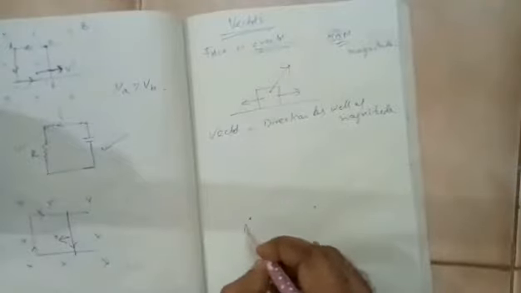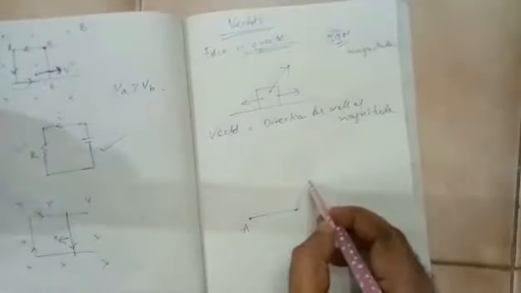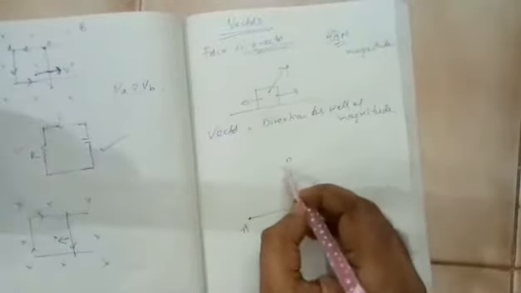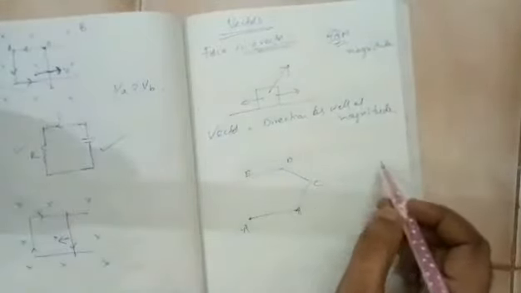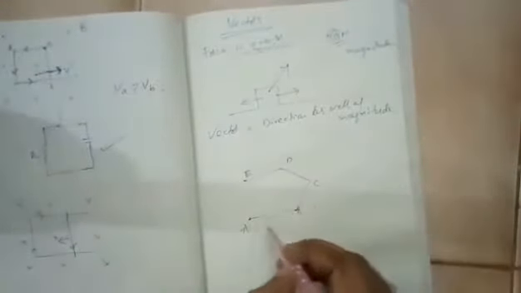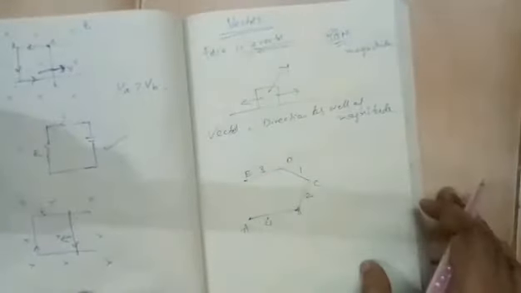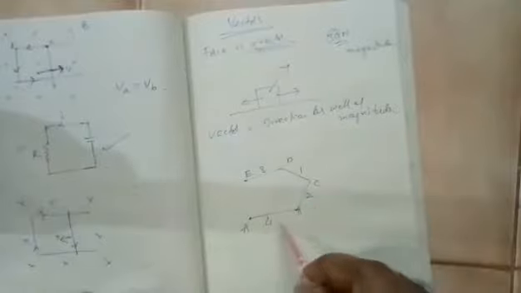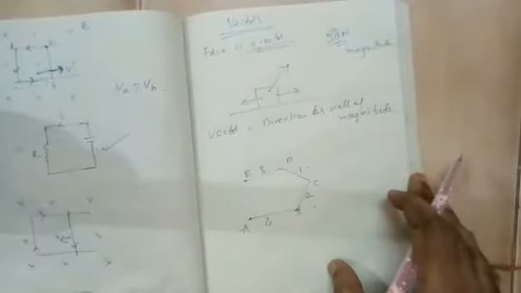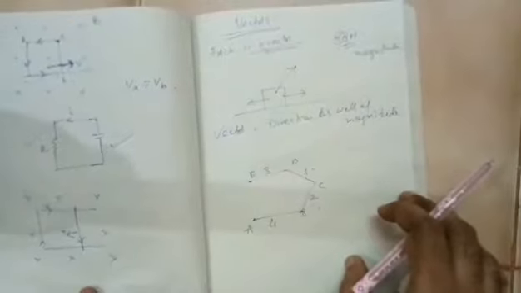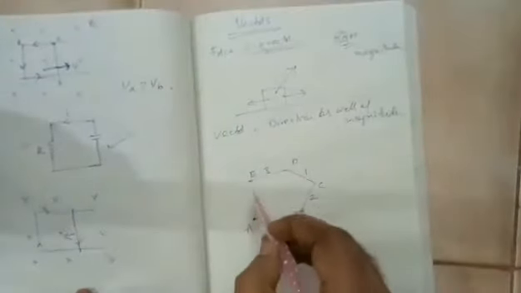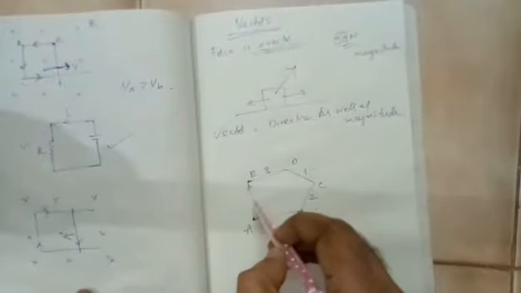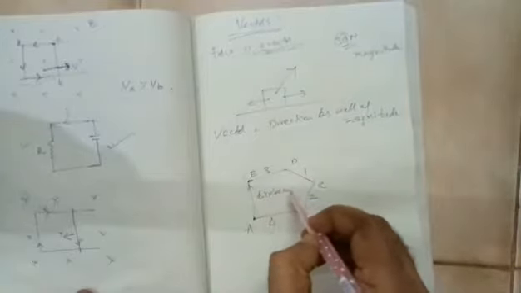Now, take another example. Let us say a person starts from point A, he goes to B, then C, then D, then E, and he stops here. Let us say this is 4 kilometers, this is 2 kilometers, this is 1 kilometer, this is 3 kilometers. If I ask you what is the distance traveled, you will say 4 plus 2 plus 1 plus 3. So distance doesn't need a direction. But if I ask what is his initial position and what is his final position, and the gap between them, we call it displacement.